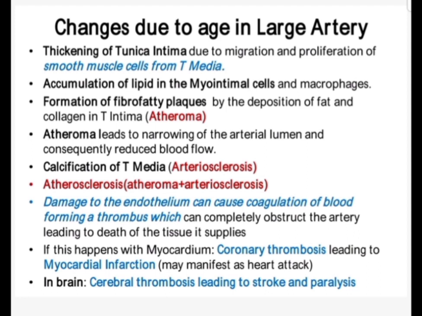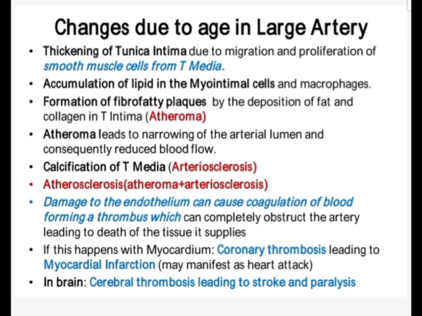Atheroma leads to narrowing of the arterial lumen and consequently reduced blood flow. Then there is calcification of the tunica media, that is known as arteriosclerosis. All these are the senile changes, and they are the cause of ischemic heart disease. Atherosclerosis is atheroma plus arteriosclerosis. There is a term called atherosclerosis.